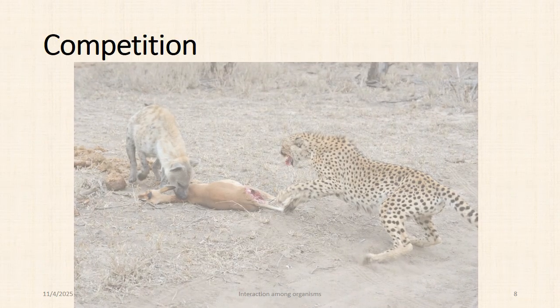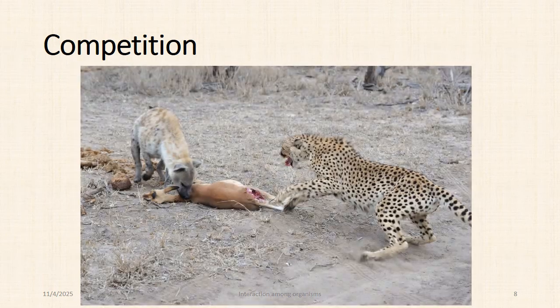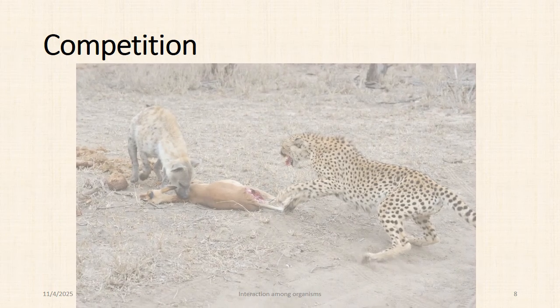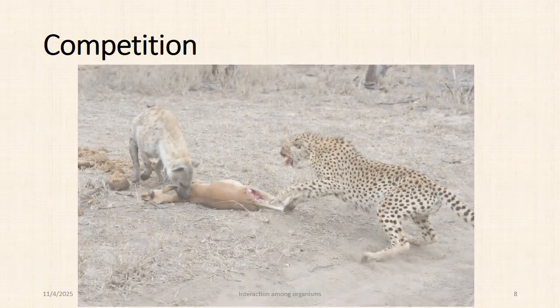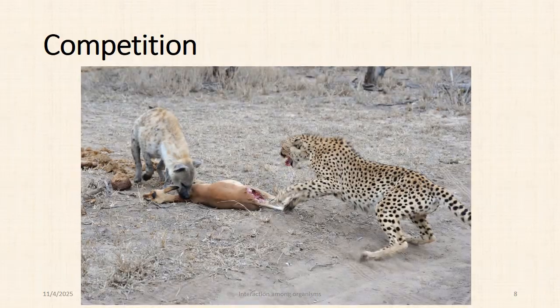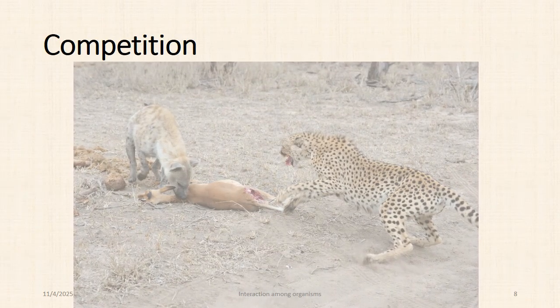Now look at this relationship. Wow, it's so intense, right? A deer, I guess it is an impala. You see, an impala is being killed, maybe probably by the leopard. So impala is the food source to leopard, but impala is also the food source to hyena, and there are limited number of impala.